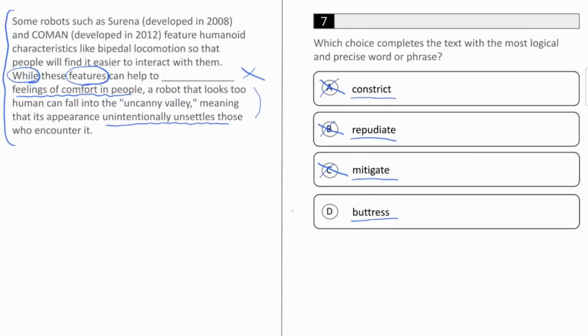Now, we know by now that the answer is probably going to be D, buttress, but let's take a look at it. To buttress something means to strengthen it, and as we predicted, these features are probably increasing or strengthening feelings of comfort. Therefore, we've managed to confirm that the correct answer is, in fact, D, buttress.